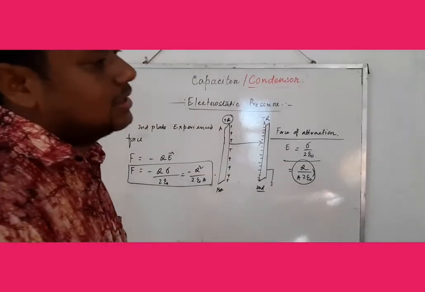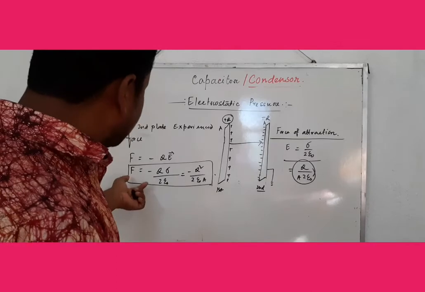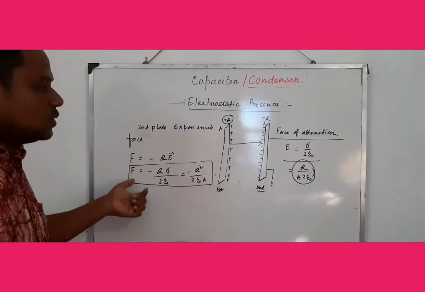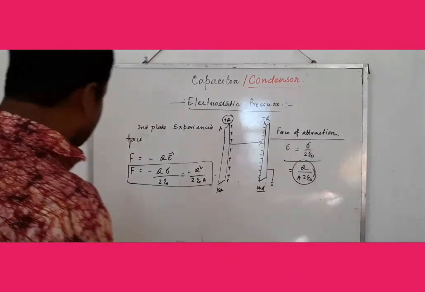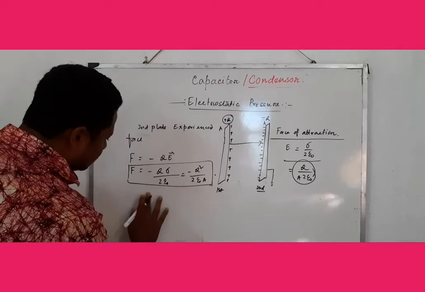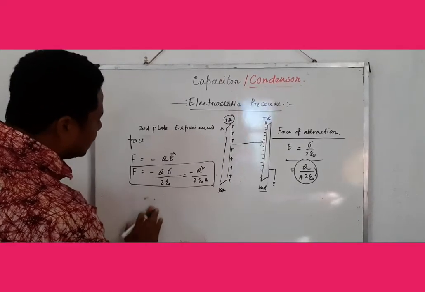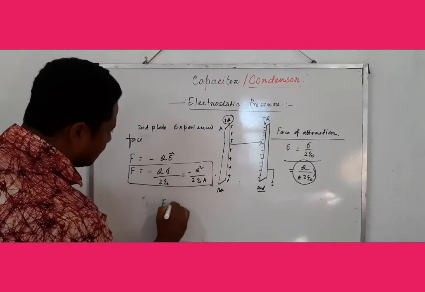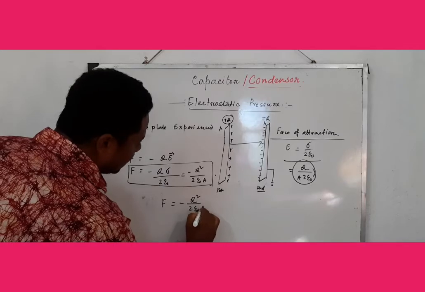This derivation is very important. The equation of the force is F equal to minus Q square by 2 epsilon 0 A.